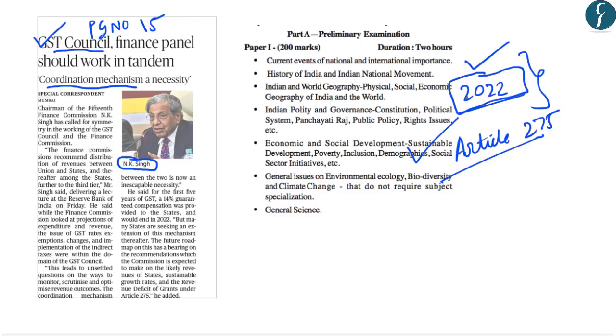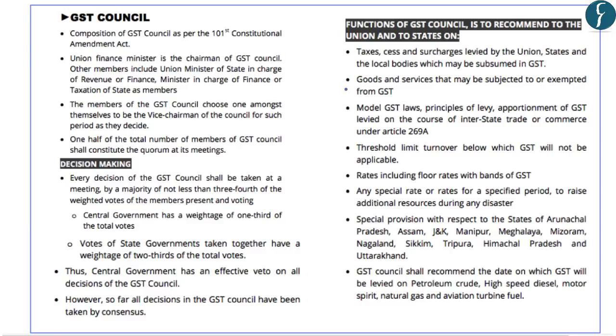So in this regard, let us look at the GST Council from our preliminary examination perspective. This will fall under the preliminary examination syllabus under the topic Economic Development. Now the GST Council has been formed by the 101st Constitutional Amendment Act, and as such it is a constitutional body. Further, the Union Finance Minister is the chairman of the GST Council, and it also includes other ministers like the Union Minister of State in charge of Revenue and Finance, and also the Minister in charge of Finance and Taxation of each state as members. Thirdly, the members of the GST Council choose amongst themselves a vice chairman of the council.